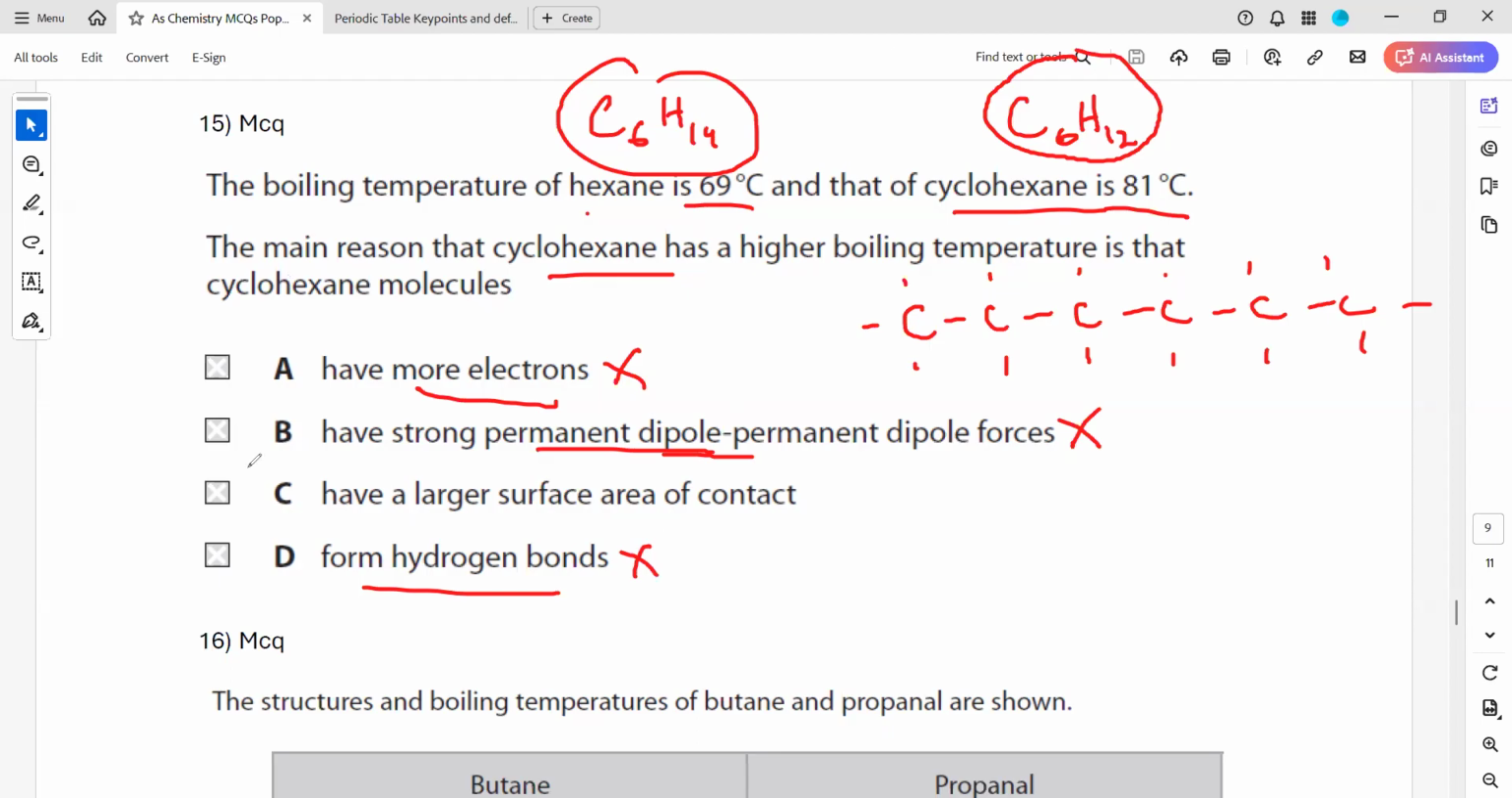So what we are left with is that they have a large surface area in contact, because the boiling point also depends on another factor, which is called surface area. If two molecules have a large surface area in contact, as a result, they will have a higher boiling point as well. So surface area, the number of carbon, the number of branches, and the type of intermolecular force all affect it.